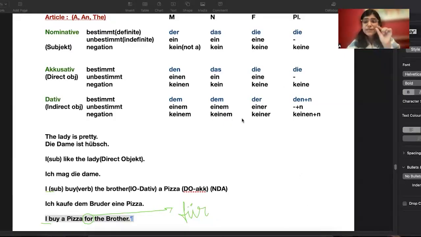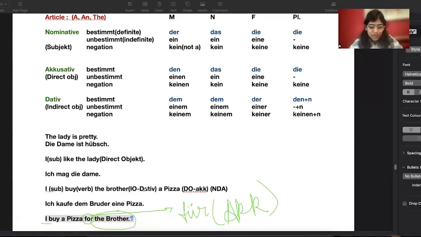It is very strange, but it is the fact that in German, the prepositions also have nature. That means this für is accusative in nature. So you don't have to remember everything now. Just remember only for, that for is an accusative preposition. Okay. What does that mean? That means whatever comes after this preposition, that will be converted to accusative.